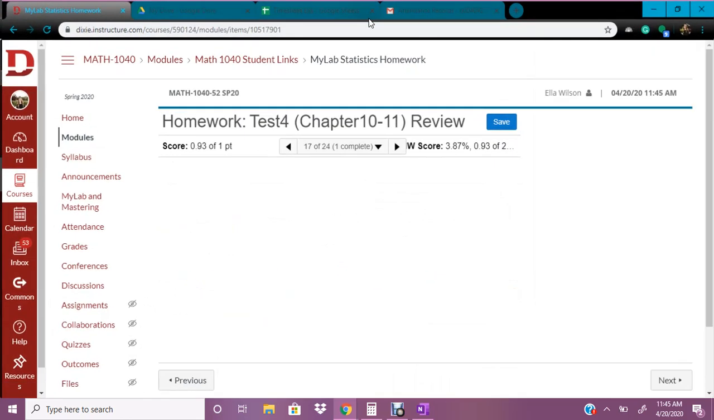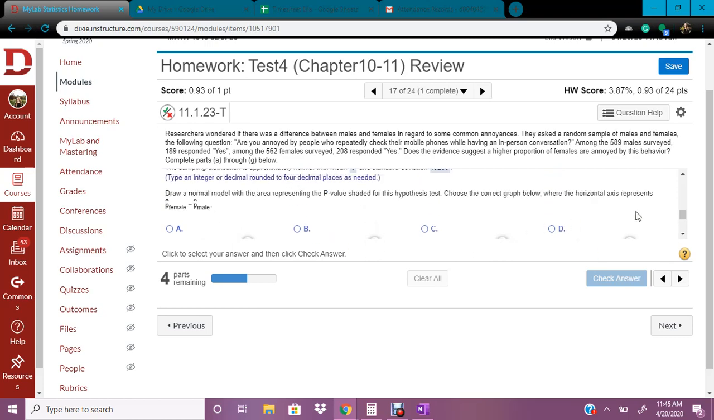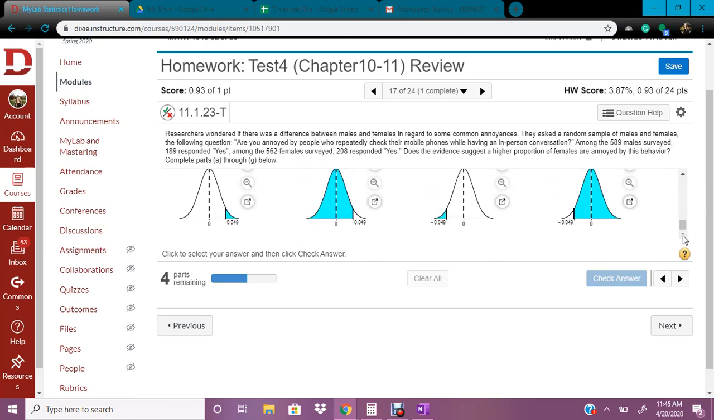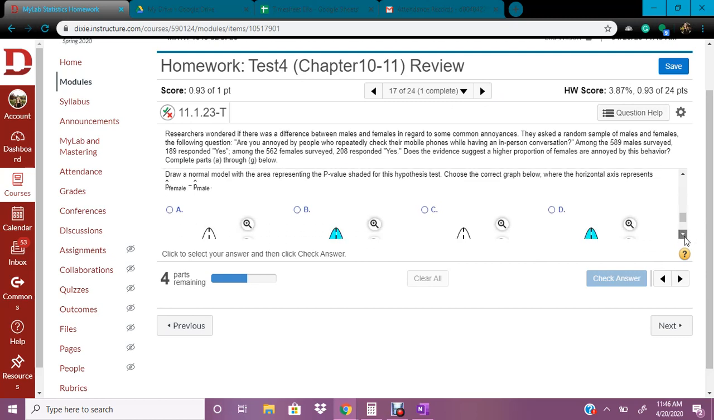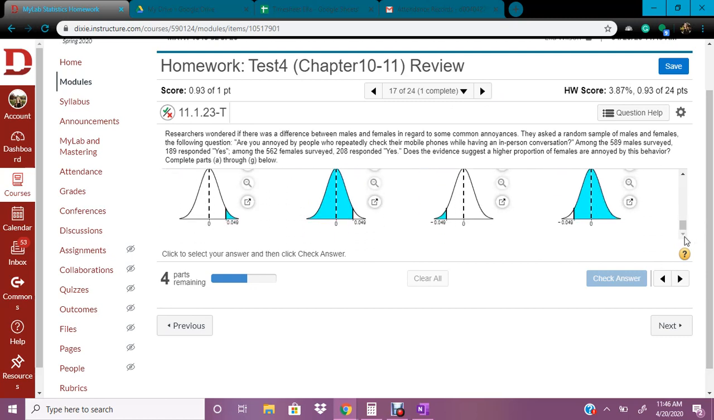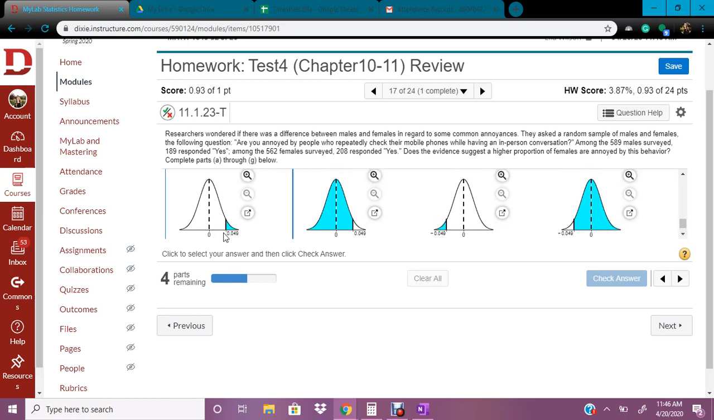Okay, now I'm going to make it bigger because it's hard to see these graphs. We're drawing what we just made up here. It's going to be 0 in the middle, and we're looking for the blue part in this graph, which is where we're going to reject the null hypothesis and say, yes, there's enough evidence to conclude that females are more annoyed by this than males. So it's going to be very much above the 0, like this right here.